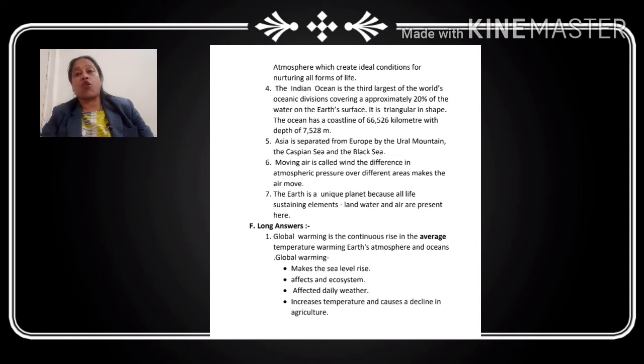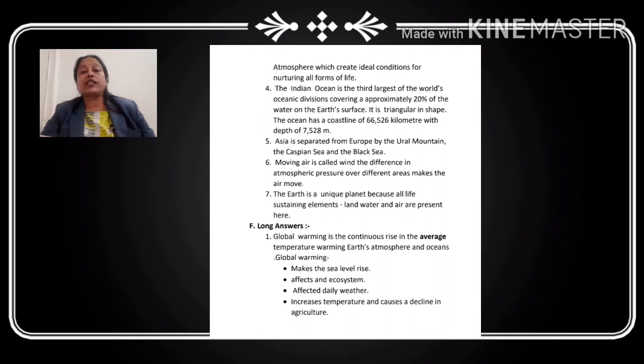The biosphere is a combination of lithosphere, hydrosphere and atmosphere, which create the ideal condition for nurturing all forms of life. That's the reason the biosphere is the ideal condition for nurturing all forms of life.